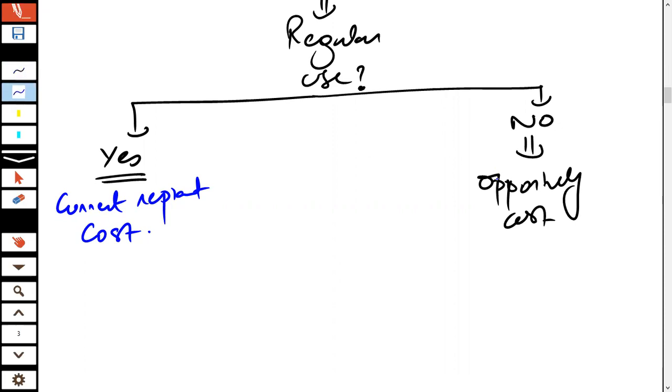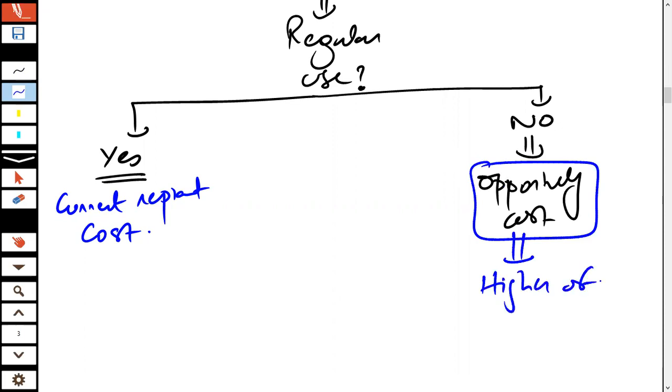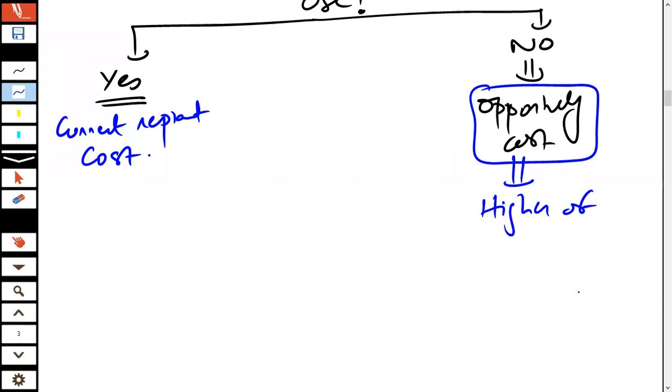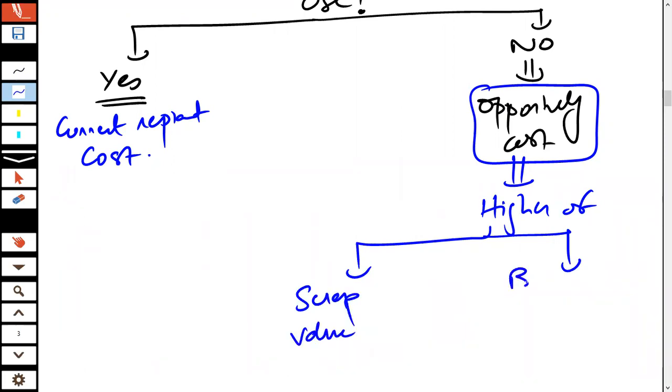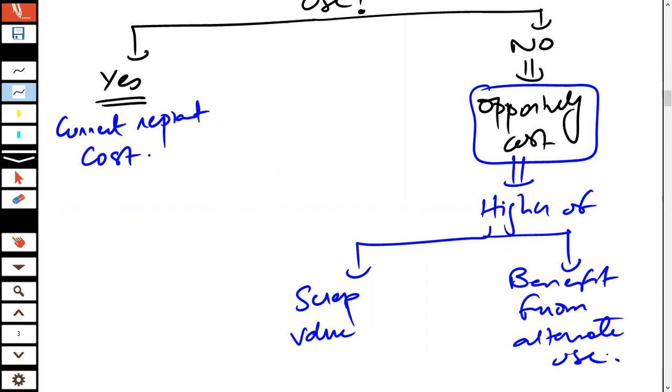Now, what is it going to be? Let's just see. The opportunity cost is the higher of scrap value or the benefit from alternate use. I repeat, the opportunity cost is going to be the higher of scrap value or the benefit from alternate use. Now, what do we mean by this? Let's try to discuss and understand.